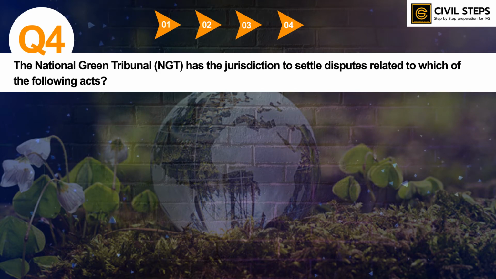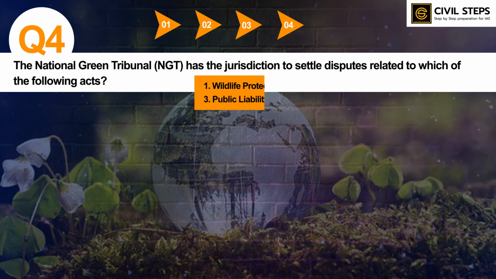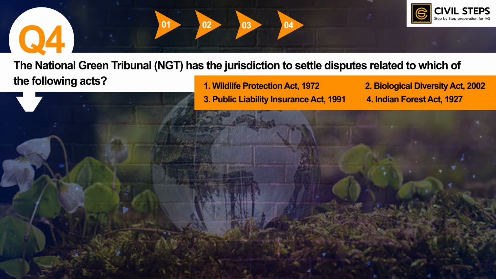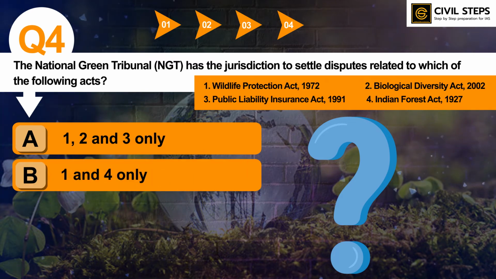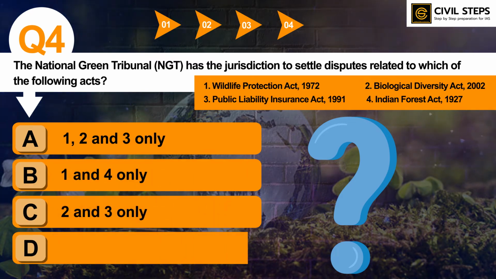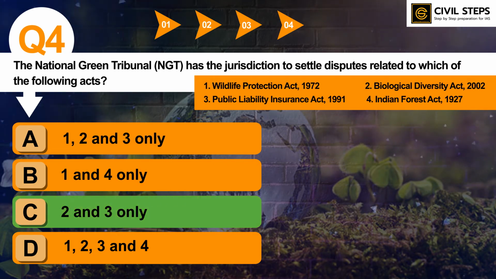The National Green Tribunal has jurisdiction to settle disputes related to which of the following acts? First, Wildlife Protection Act 1972. Second, Biological Diversity Act 2002. Third, Public Liability Insurance Act 1991. Fourth, Indian Forest Act 1927. Select the correct answer using the code given below. Option A, 1, 2 and 3 only. B, 1 and 4 only. C, 2 and 3 only. D, 1, 2, 3 and 4. So you have to tell the correct answer. The correct answer of this question is option C, 2 and 3 only.